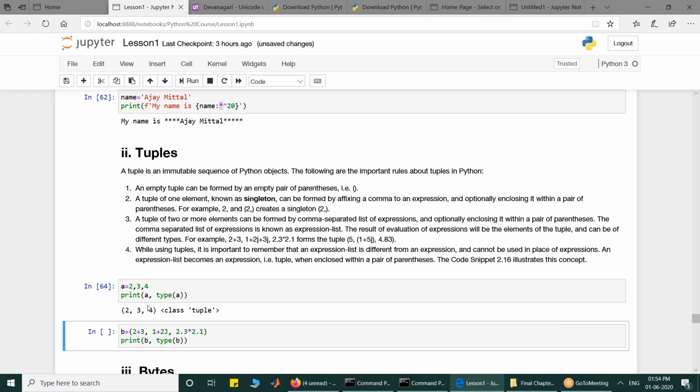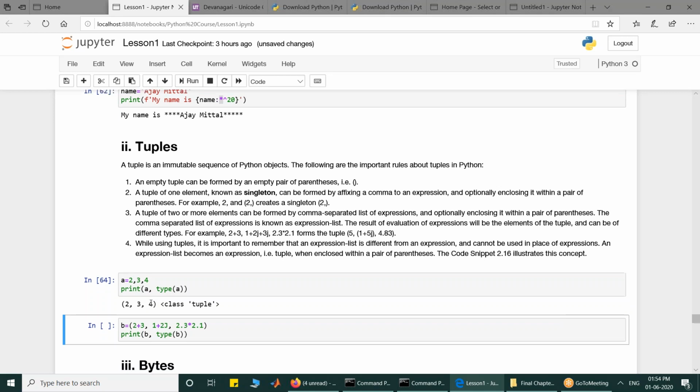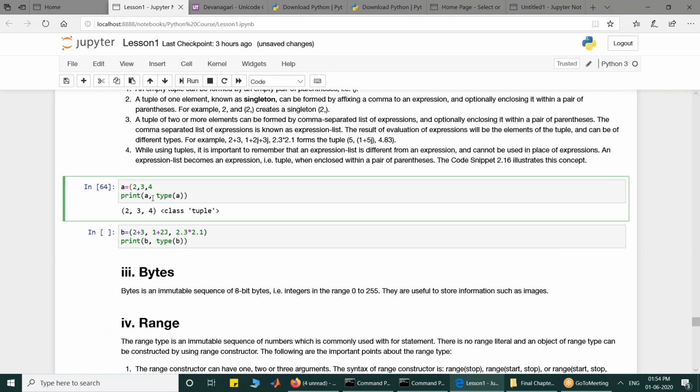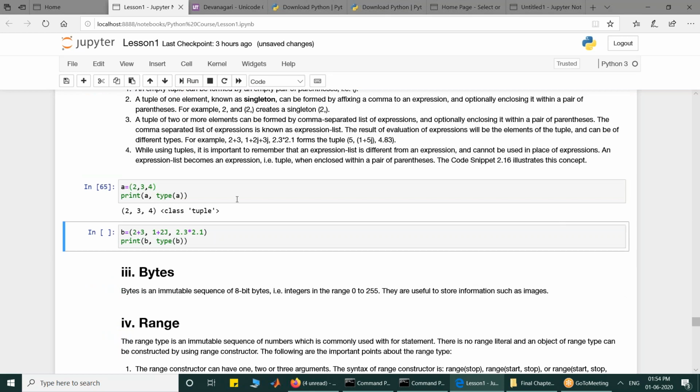There is no requirement to put them within parentheses, but even if you do, it becomes a tuple. So the expressions which are separated with commas, when assigned to an identifier, become a tuple object. They can optionally be enclosed within parentheses.